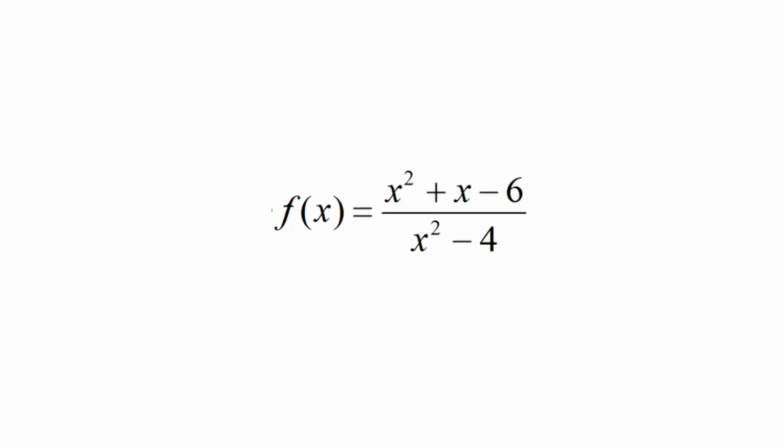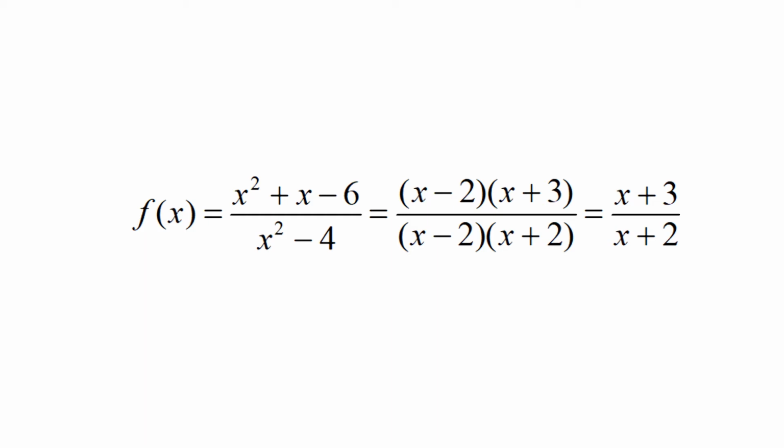For the function f of x equal to x squared plus x minus 6 upon x squared minus 4, obviously f of 2 is not defined and hence f is not continuous at x equal to 2. Let us examine whether f has a removable discontinuity at x equal to 2. We can write for x not equal to 2, f of x equal to x squared plus x minus 6 upon x squared minus 4, which is equal to x minus 2 into x plus 3 upon x minus 2 into x plus 2, equal to x plus 3 upon x plus 2. A rational function whose denominator is not 0 when we substitute x equal to 2.